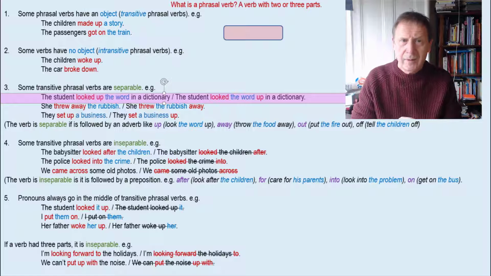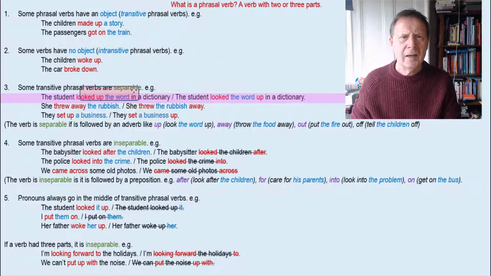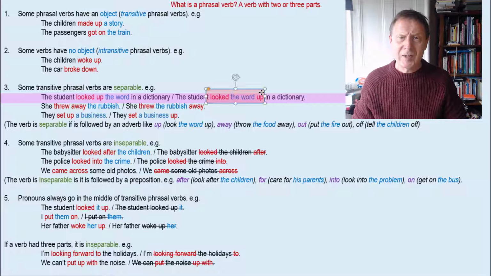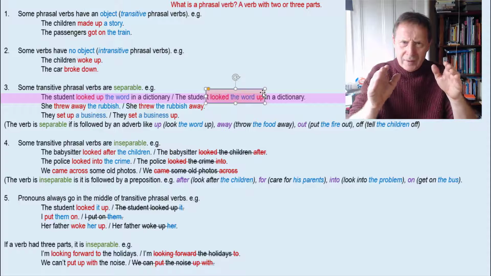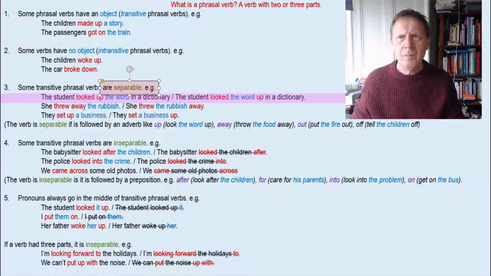The word is the object. We can also say the student looked the word up in a dictionary. So we have a choice. We can say "looked up the word," and here "looked the word up." In the second example, we separate the two parts of the phrasal verb. In other words, these are separable.